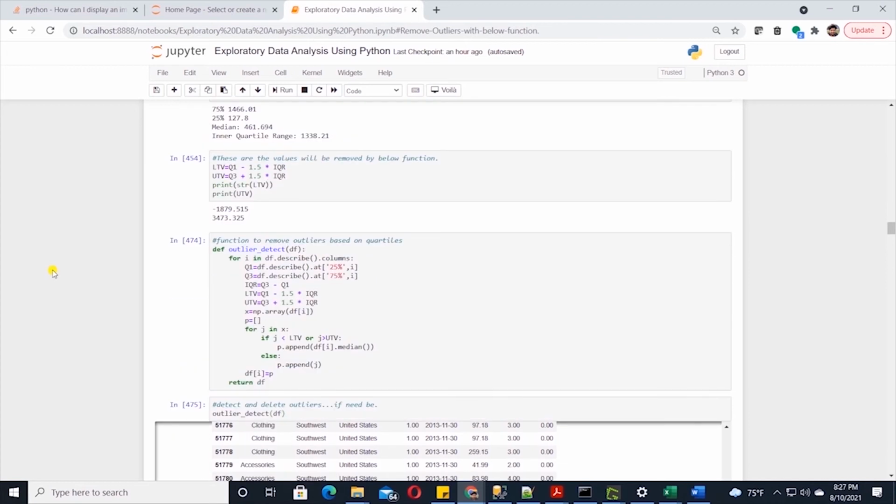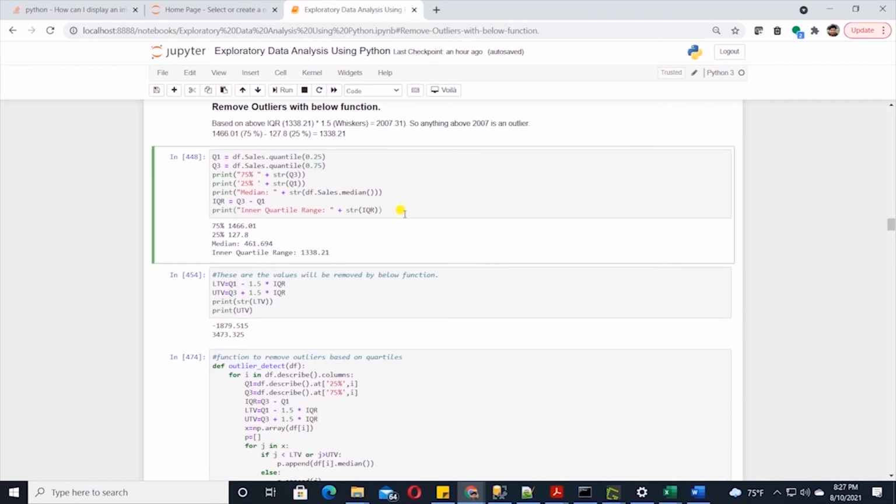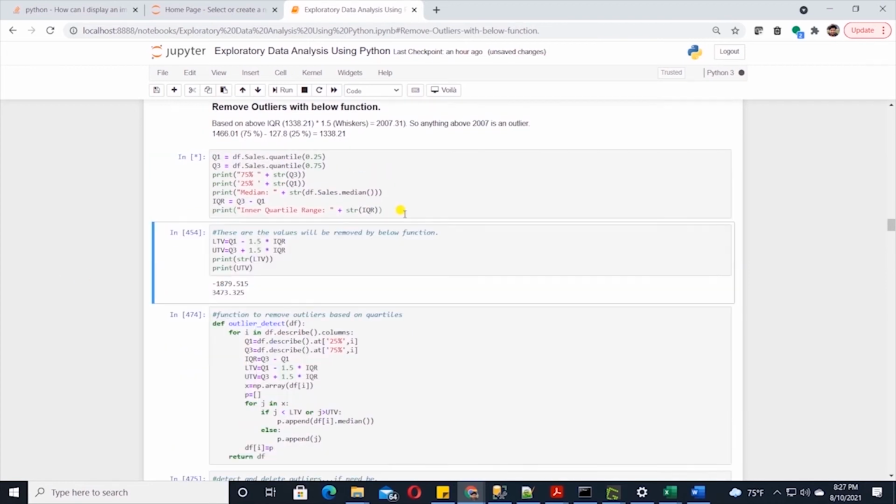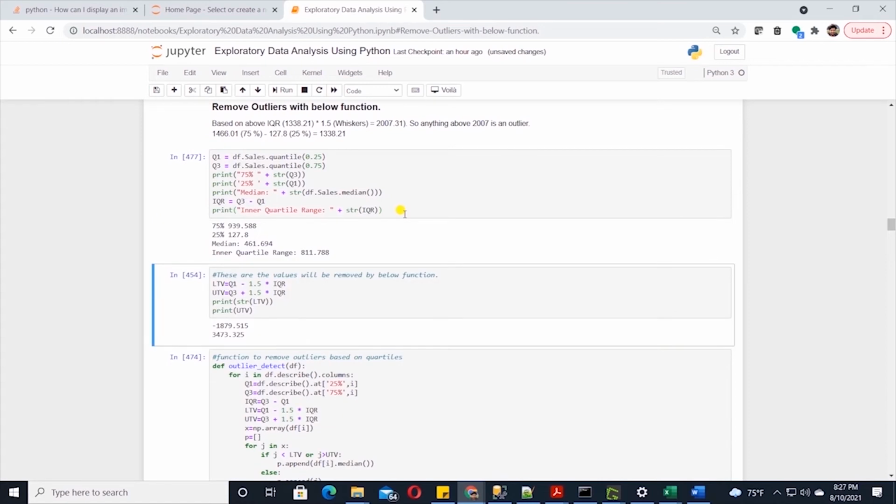So we have removed all the values outside the upper threshold. Let's go ahead and print the quartiles and see the actual values. Our 75th percentile or Q3 came down to 939 from 1466. Q1 and median remain the same. However, the IQR value is also down to 811 from 1338.